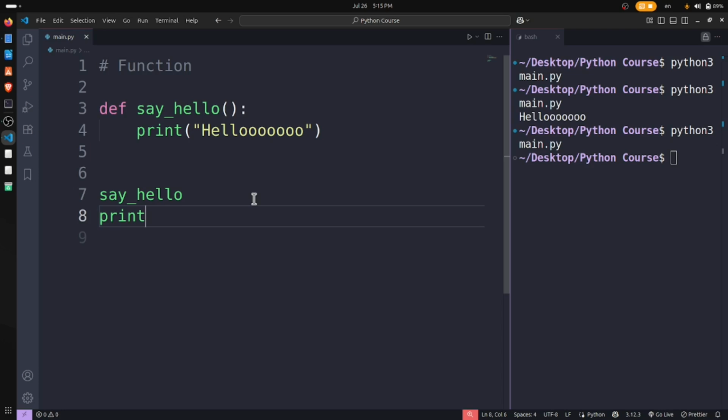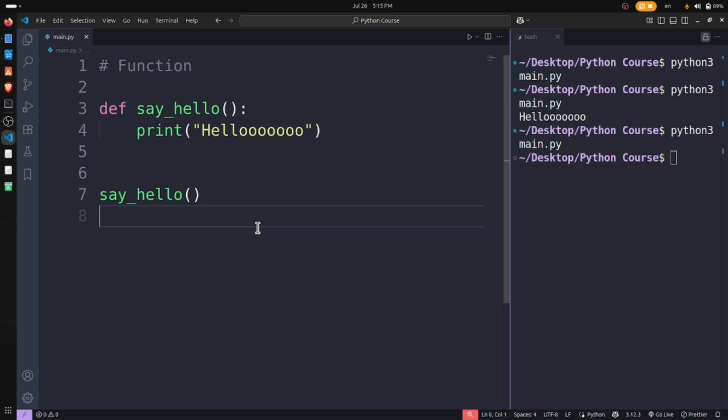No, because the interpreter is trained to call it only if it has a bracket. So when we add the bracket, it will be considered a function call.